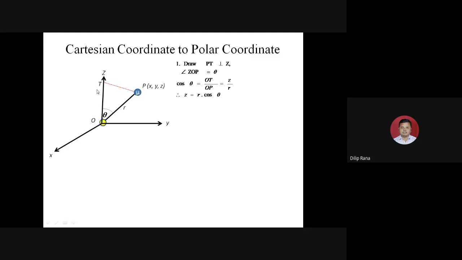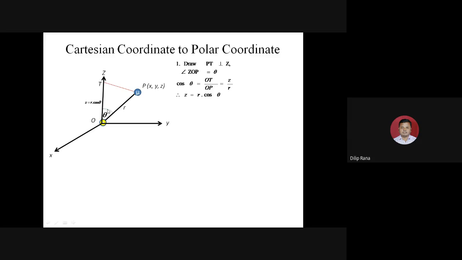Now this is the polar coordinate for the z-axis. I will repeat once again. To determine the polar coordinate for the z-axis, I need to draw a line from the point to the nucleus. The angle will be theta. Then I will draw a perpendicular PT to the z-axis. This angle will be 90 and theta will be ZOP.